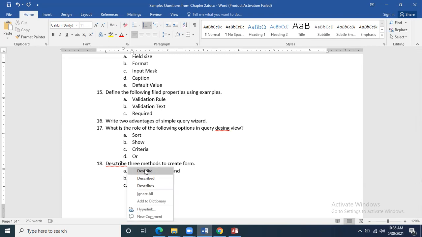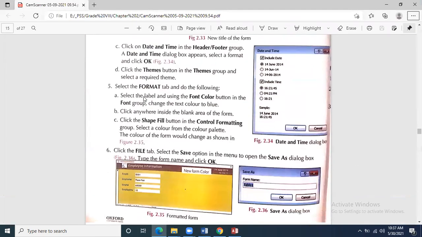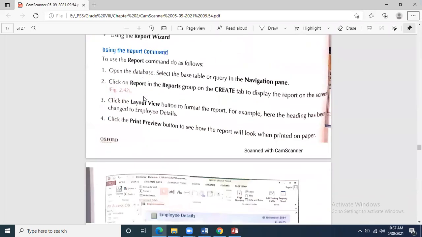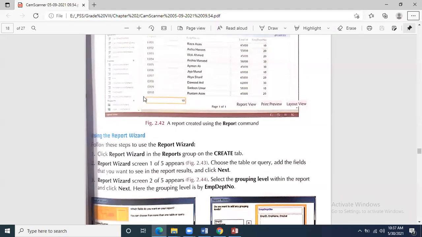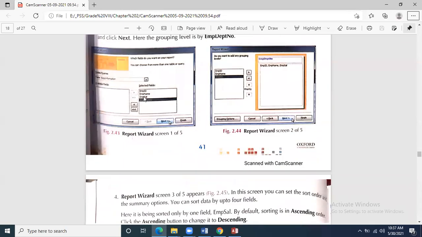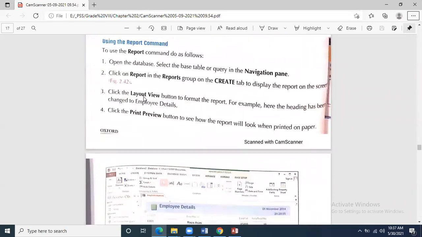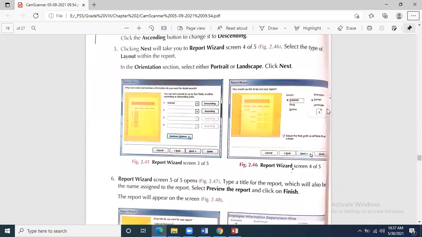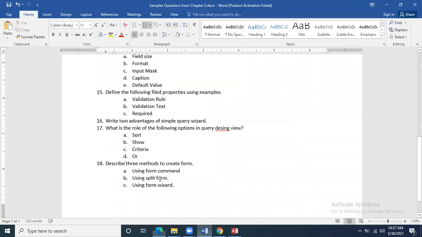So these are the 18 questions that I have explained to you right now from this chapter, and I don't think there is any further question that we should write. Yes, report, we have already covered. Layouts of report can come. These are the layouts: stepped, block, and outline.